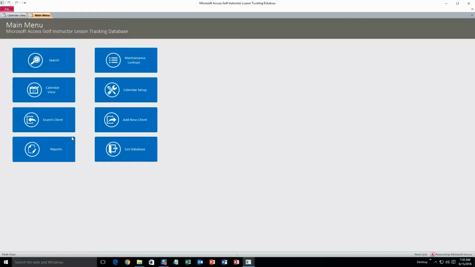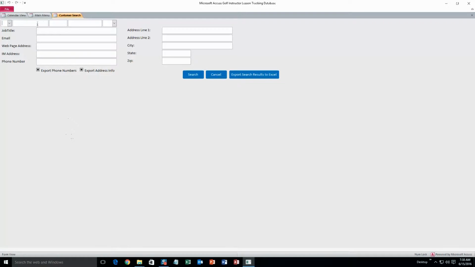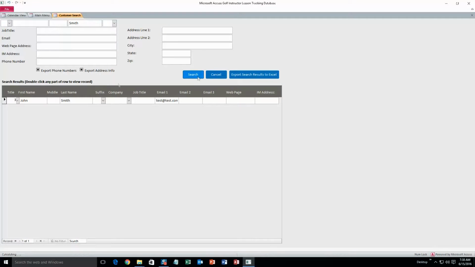And now that the client is in the database, we can now search for him. Alright, so here's all the criteria that you can search by. I'm just going to search by his last name, which was Smith, and then click search. And here's the client that we just created, John Smith.